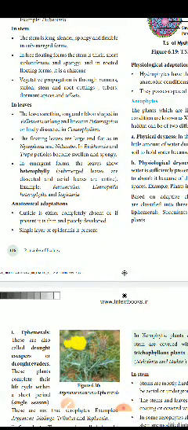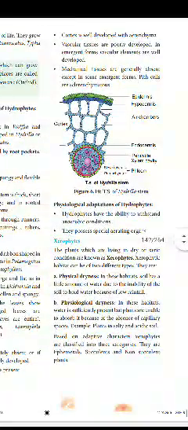Okay, the cuticle is either completely absent, or if present, it is thin and poorly developed. A single layer of epidermis is present. Next, the cortex is well developed with parenchyma. Vascular tissues are poorly developed in the emergent form. Mechanical tissues are generally absent except in some emergent forms, and pith cells are sclerenchymatous.